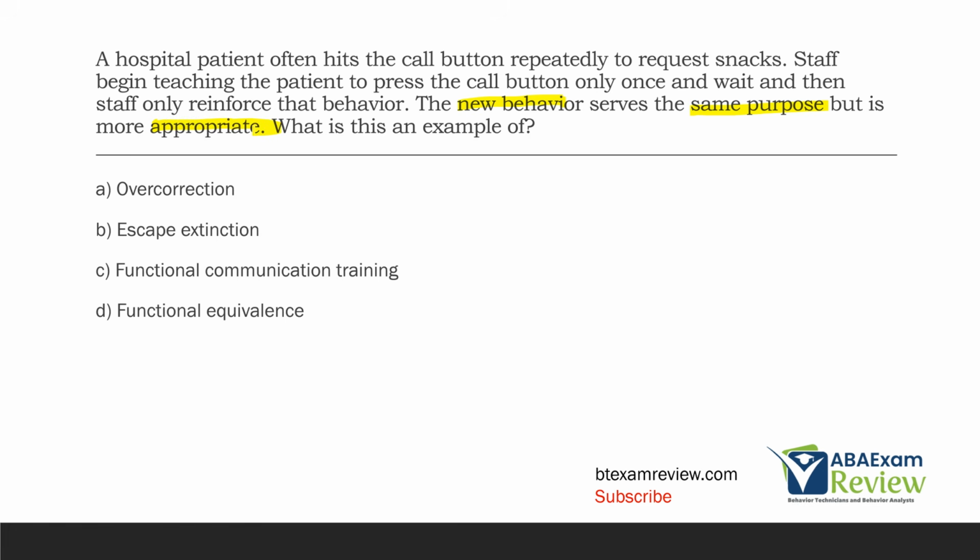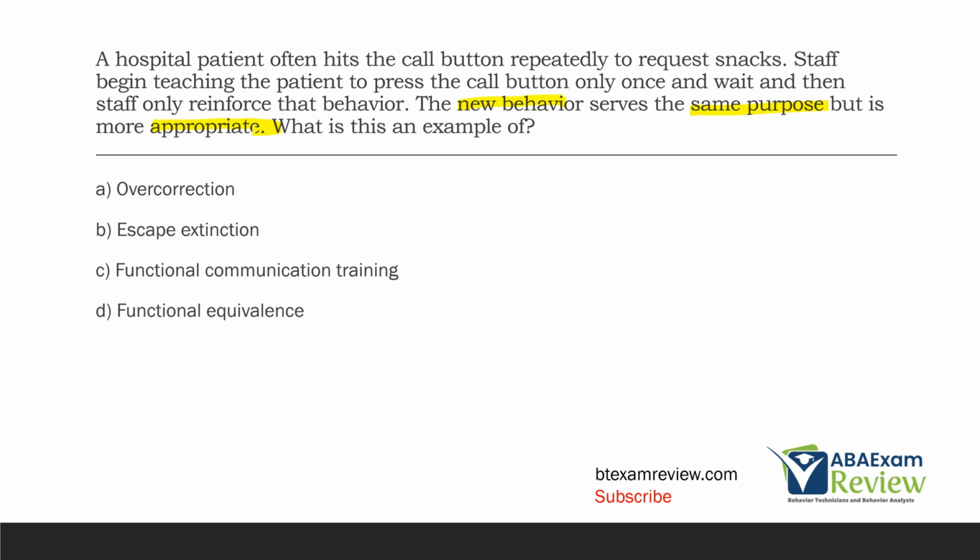Now, there's an idea in ABA: when we are teaching a replacement behavior, we want that behavior to be functionally equivalent, because when we remove a behavior, we're taking away a person's ability to meet some purpose, right?